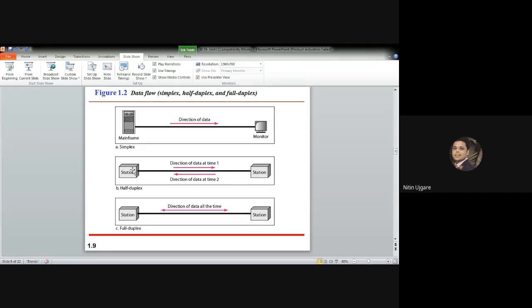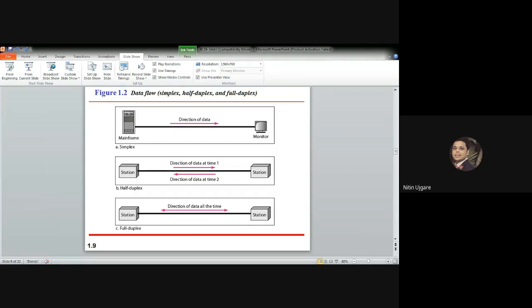Okay, so this is what a half duplex mode is. Once the data transmission of this station or node finishes, then this station is allowed to transmit the data to this station. So the sender can transmit or receive the data, but not at the same time. At any given point of time, the sender or receiver can either transmit or receive. So that is the half duplex mode.